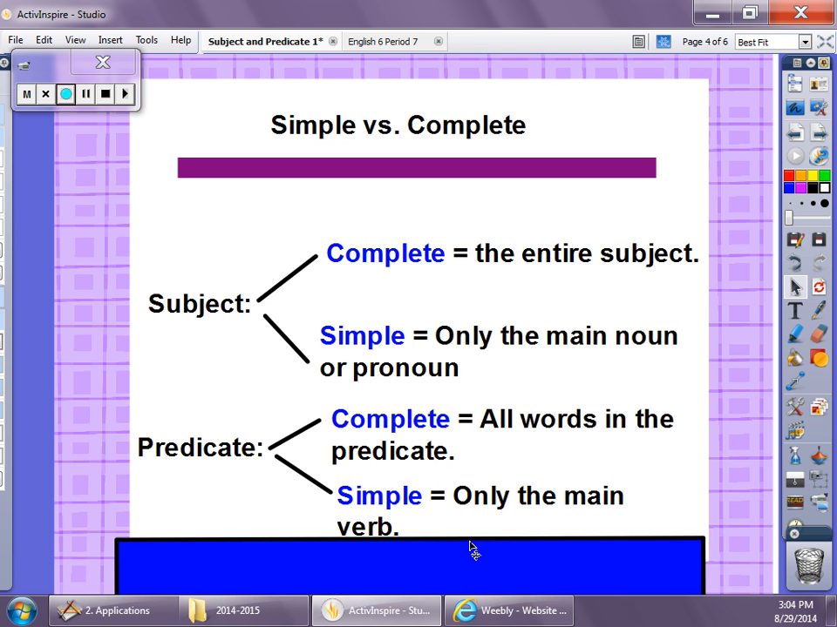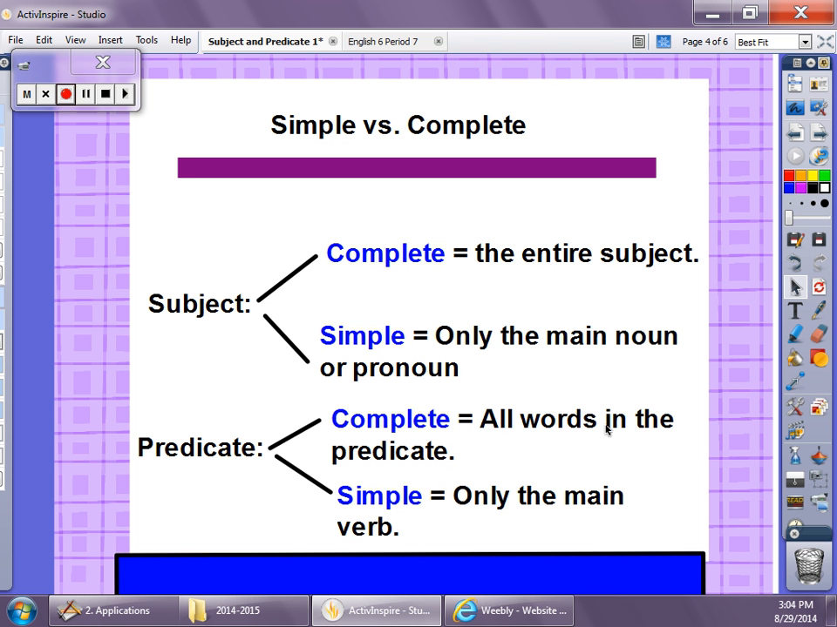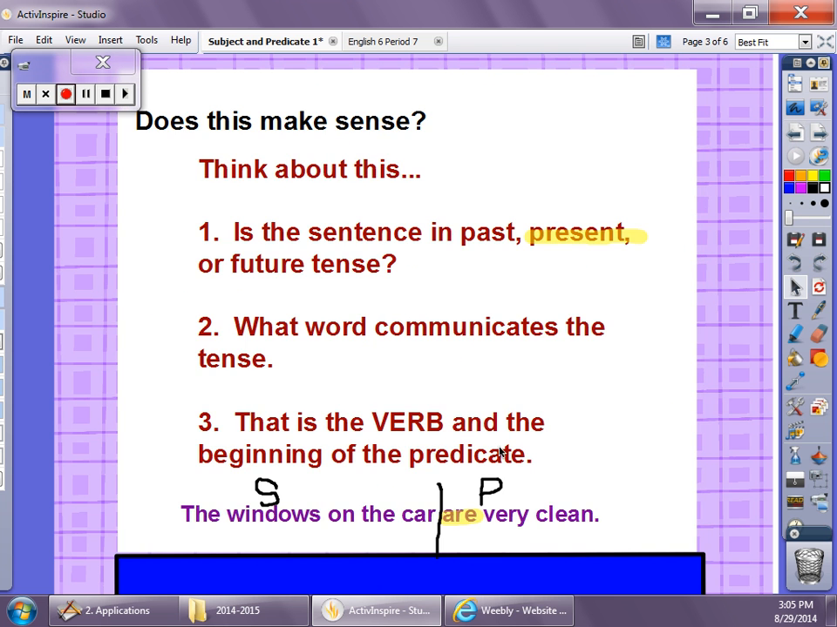Now the predicate, you have a complete predicate, which are all of the words in the predicate, and the simple predicate, which is only the main verb. So if we go back to our window example, the windows on the car, that's the complete subject. But the windows is the simple subject. That's the noun. Are very clean is the complete predicate. It's every word in the predicate. Are is the simple predicate or the verb, V for verb. Okay? Hopefully this is a little bit more clear.